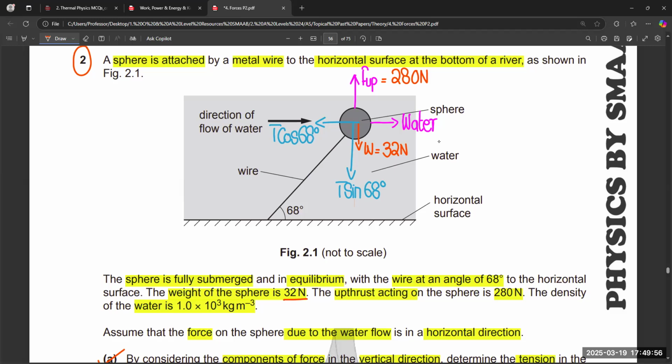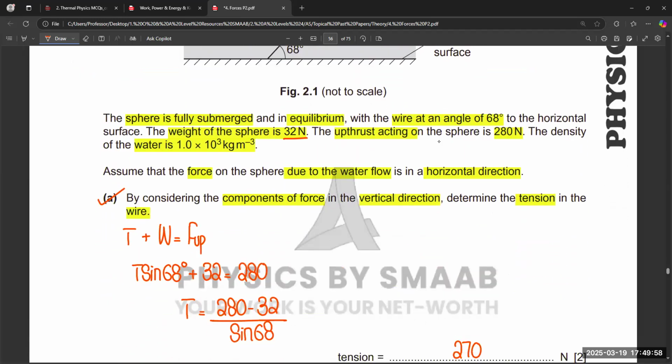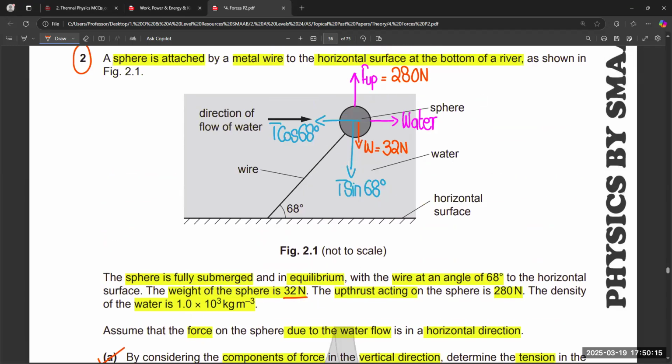So in this way, we have to combine the weight and the vertical component of the tension. Both values are now equal to the upward force acting, which is equal to the upthrust of the body, right? So that's why we are adding up these components, right?